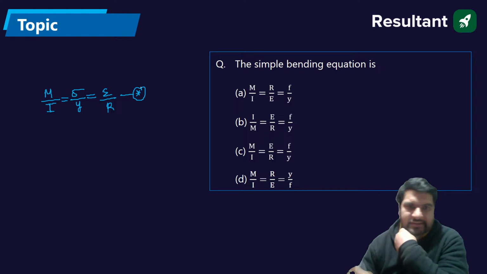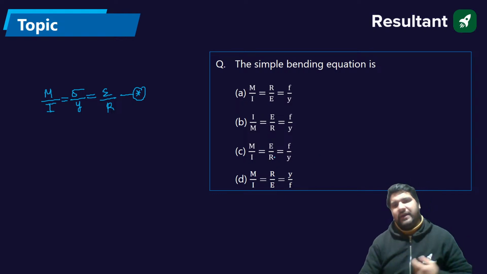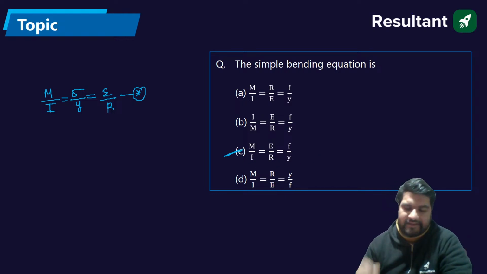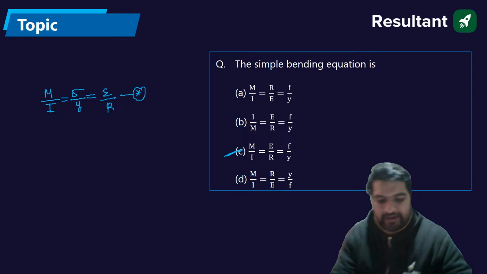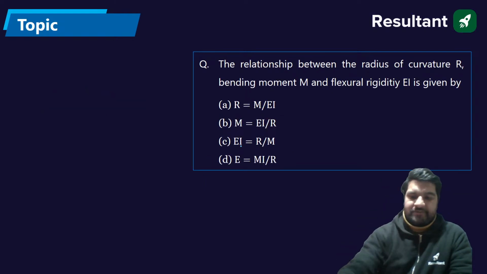So what should be the answer? M by I is equal to sigma by y is equal to E by R. Where is the answer? M by I, E by R, F by y. F is the sigma, that is the bending stress. Absolutely fine. So the answer should be C. Next question.